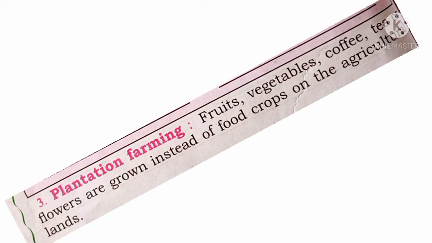For example, papaya is growing, vegetables like ladies finger, brinjal, coriander, etc. And also flowers are growing in this method, means in plantation farming. Thus farmers adopt different agricultural methods and earn their income, means earn their money. They are adopting intensive farming or mixed farming or plantation farming, and the farmer is earning his income.